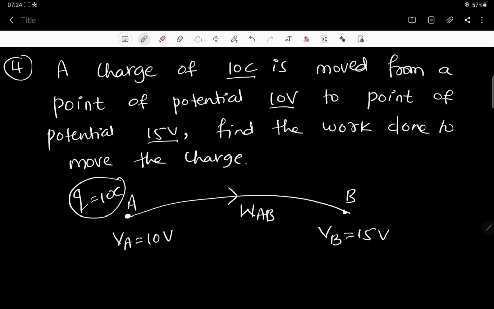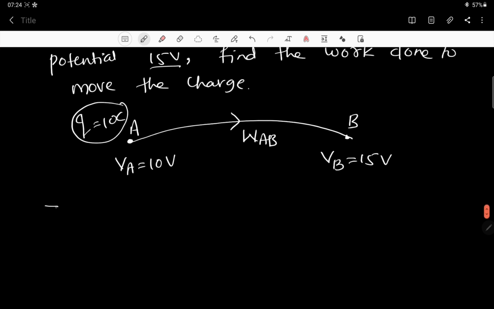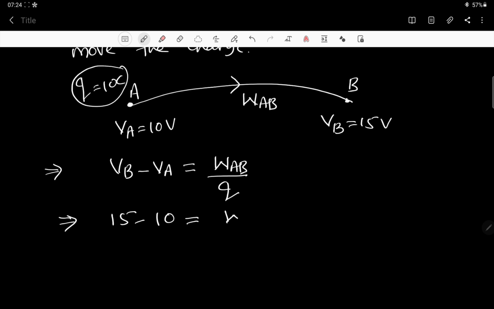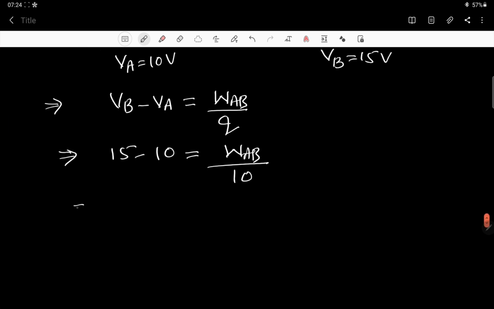That work I am calling WAB, and everybody knows the definition of potential difference. It becomes VB minus VA, because higher potential minus lower potential means potential difference, and that is equal to work done from A to B divided by charge taken. VB will be 15 and VA will be 10, work done we don't know, divided by charge 10 coulomb. So 15 minus 10 is 5, and you can send this 10 to that side, it becomes 5 into 10, and that is equal to WAB. All right, so WAB is equal to 50 joule.